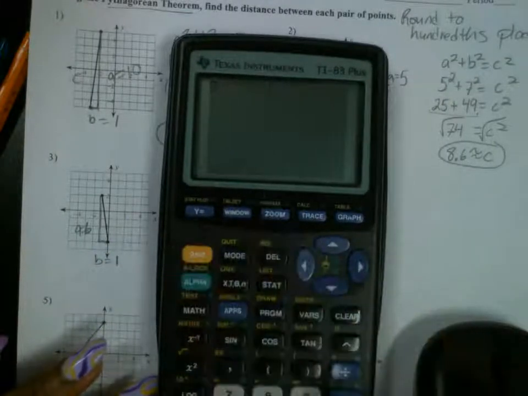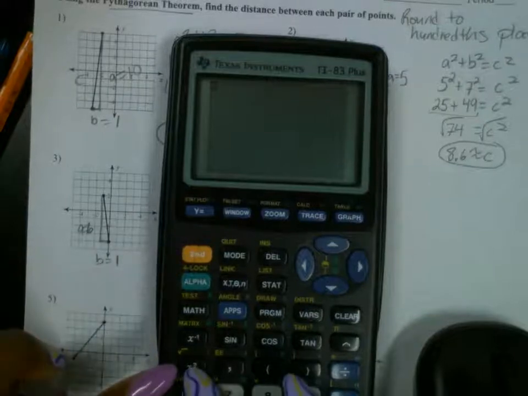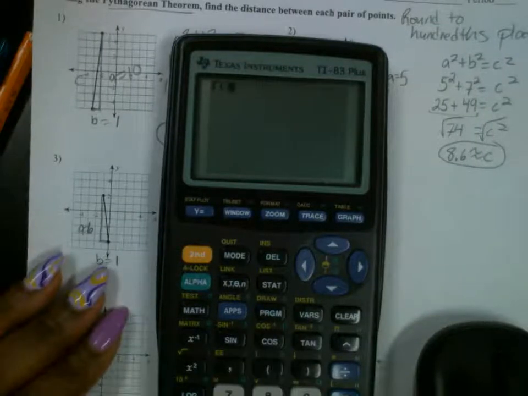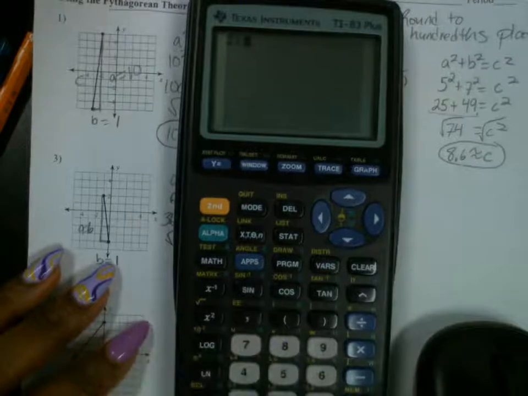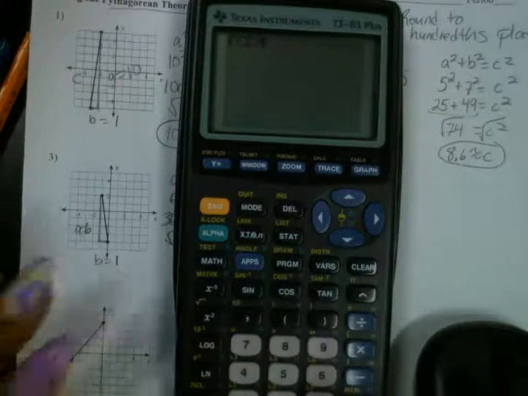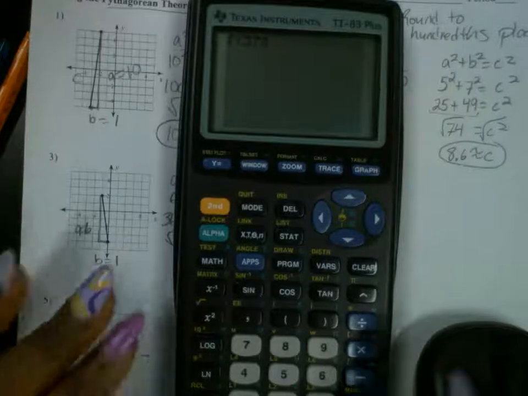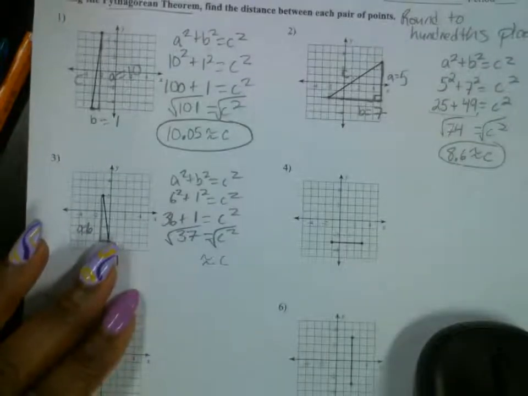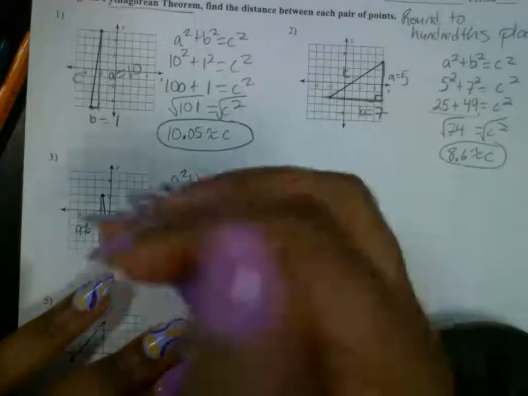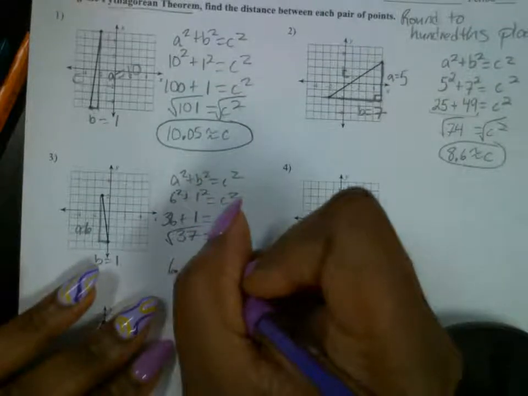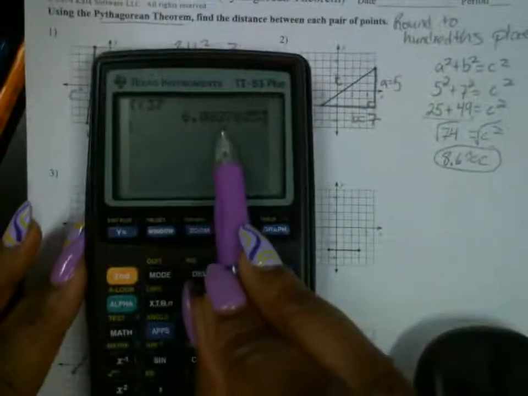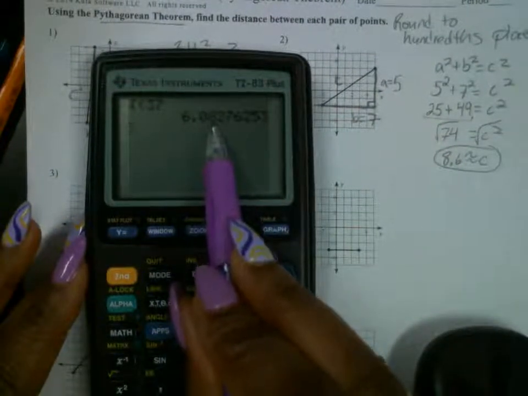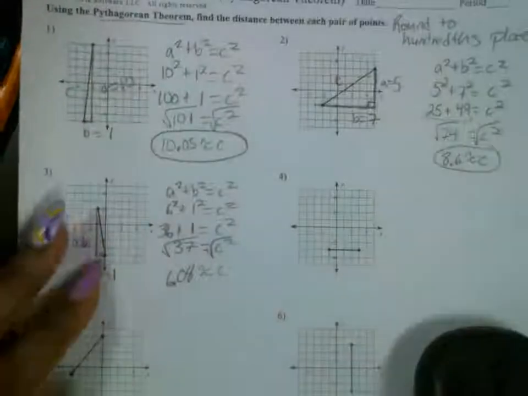So second, yellow button here, and then x squared. Then type in 37 and press enter. And what do you get from that? 6.08. See. And this number is 2, so leave the 8. No, 8 stays. All right.